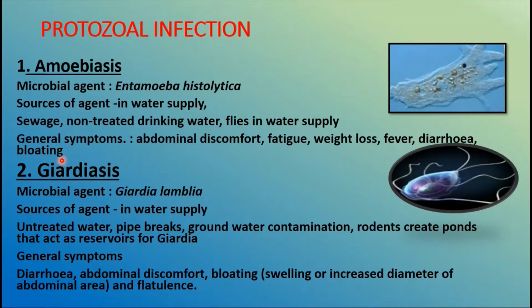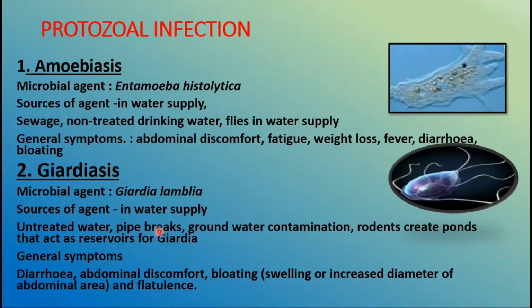Then moving to giardiasis, the microbial agent responsible is also a protozoan parasite, Giardia lamblia. It is transmitted again if our drinking water supply is contaminated with untreated water or through sewage pipe breaks.